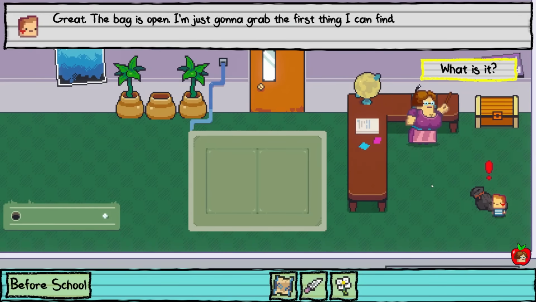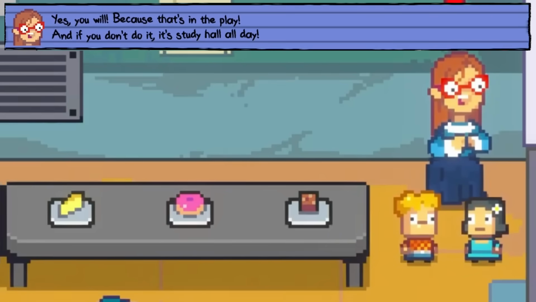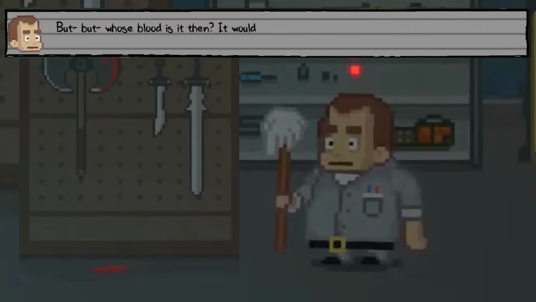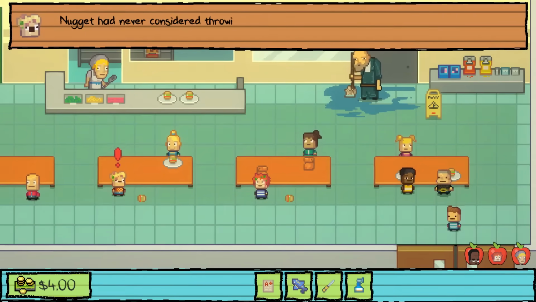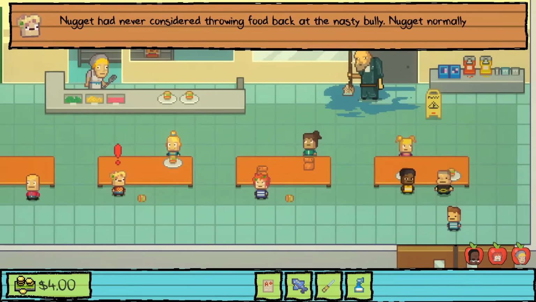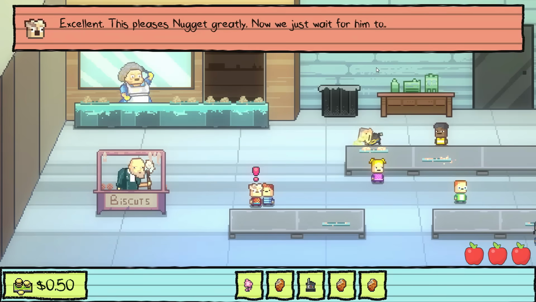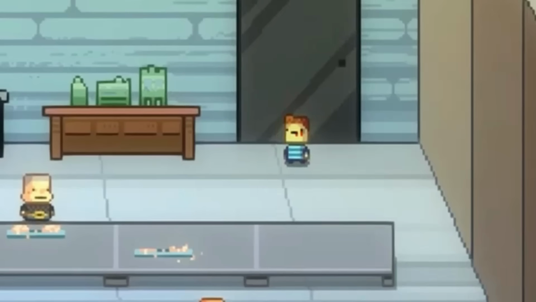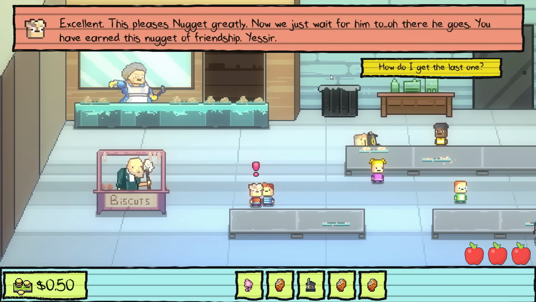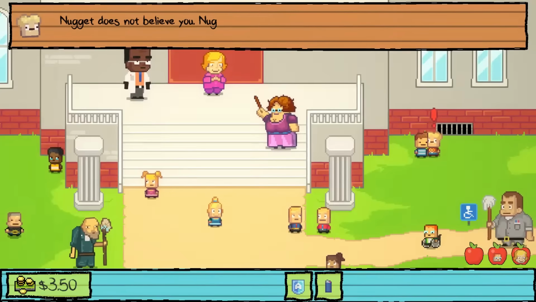Now that's all in regards to the individual game, but before I go, I just wanted to go over some additional oddities I found while doing all of this in regards to the timeline. In Things That Go Boom, Nugget makes a reference to usually trying to poison their enemies during the food fight scene, which would mean that Nugget either has poisoned people prior to Kindergarten 1, or that Nugget comes from a timeline specifically where we are poisoned and then cured, or a timeline where Bugs is poisoned. Though this is difficult given the fact that he also can't be our friend in order for Kindergarten 2's dialogue to make sense.